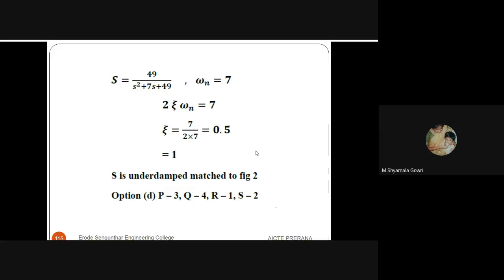First one is for underdamped system, and for critically damped system, and for undamped system and underdamped system, right? We'll go to the next question.